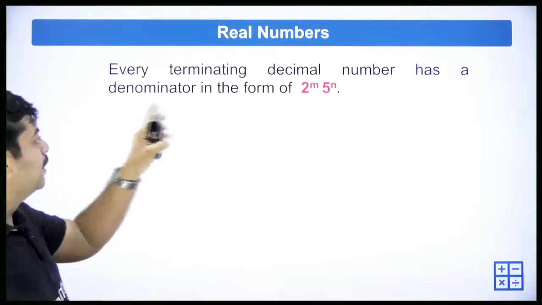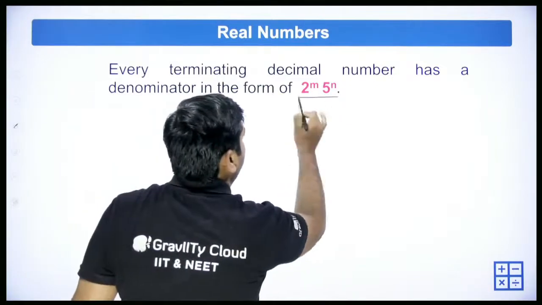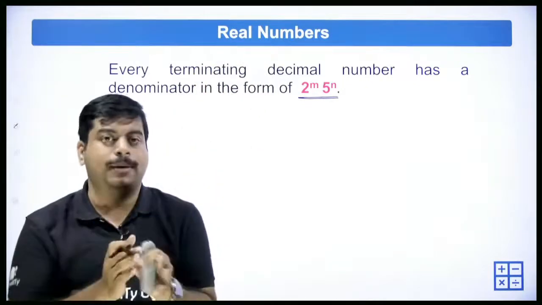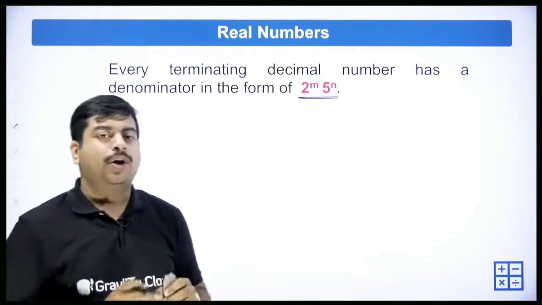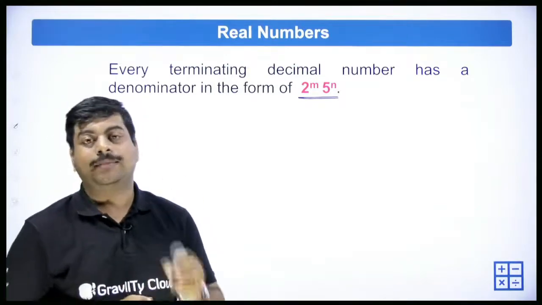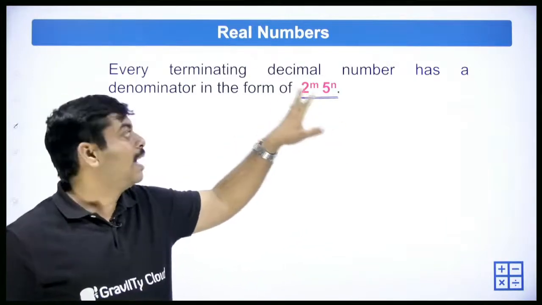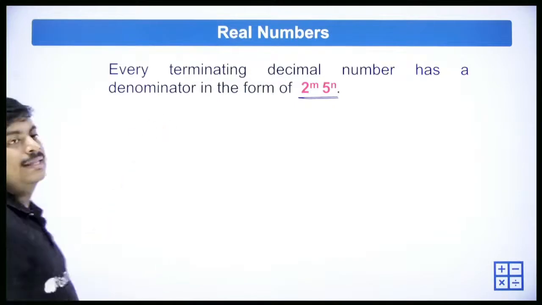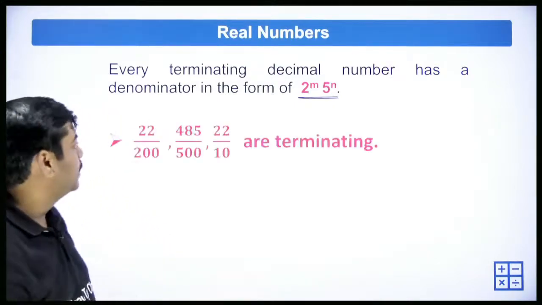Every terminating decimal number has a denominator in the form of 2 power m into 5 power n. Terminating means it should stop; the decimal values should stop. So how to identify whether a number is terminating or not? It should be possible to express the denominator as 2 power m 5 power n. If we can express the denominator in that form, we can say that it is terminating, or else it is not terminating. Let me take some examples.